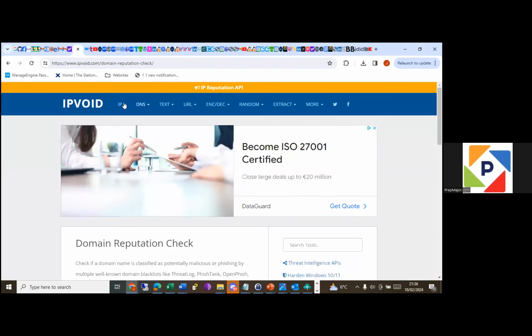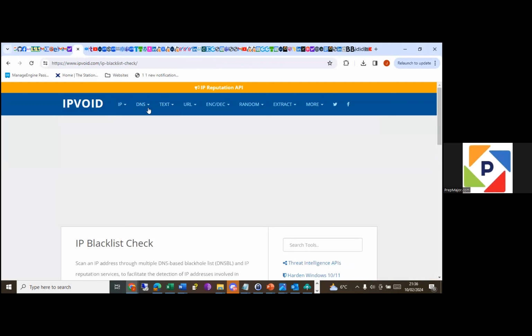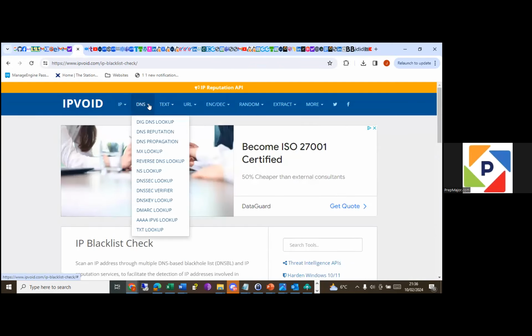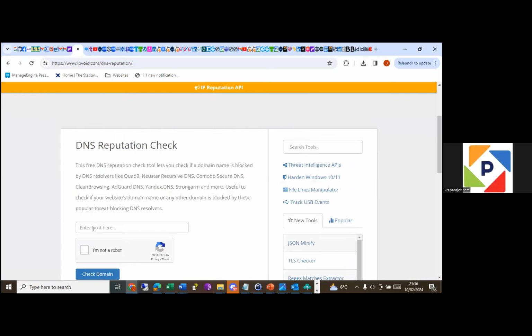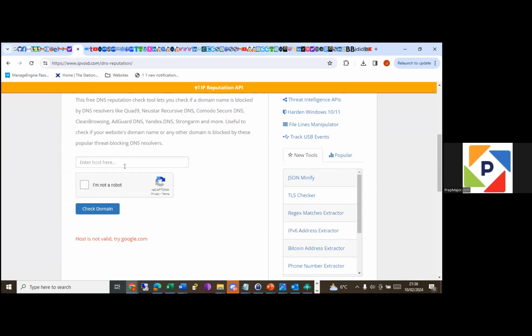Okay, let's do IP blacklist. Let's see. No, not IP, I want to do domain. So doing domain DNS reputation. Let's see. Okay, why is it not accepting it? Let's see. Oh, okay. This one wants an IP address.